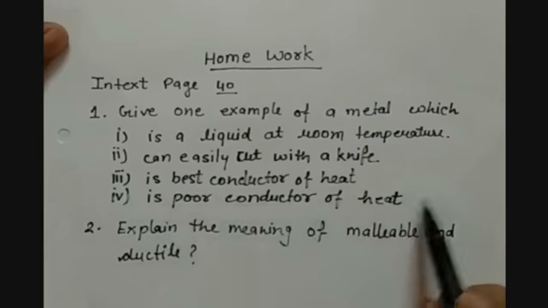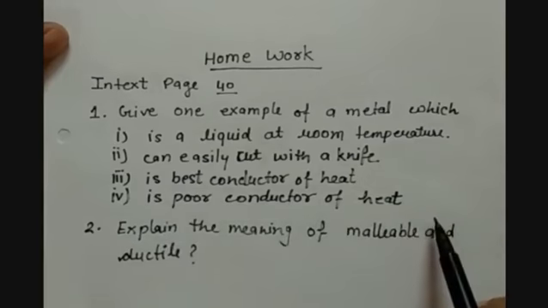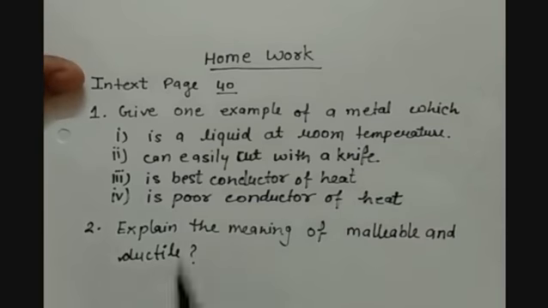So you have to give examples of all these 4. Second question is explain the meaning of malleability and ductility in case of metals.